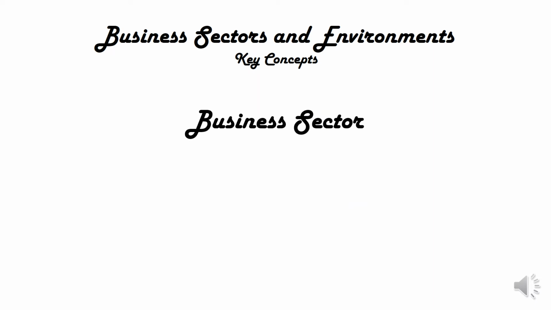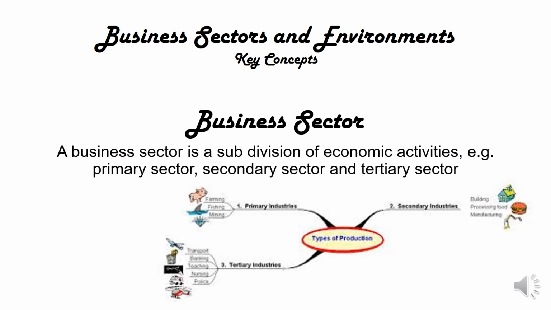So if we just look at the key concepts, remember your definitions are always important. What is a business sector? A business sector is a subdivision of economic activities. And remember the three different sectors the economy is divided into: a primary sector, a secondary sector, and a tertiary sector. But when we refer to business sectors, we are referring basically to one of these sectors. We are going to look at it in terms of our businesses to classify different businesses into the different business sectors, whether it's primary, secondary, or tertiary.